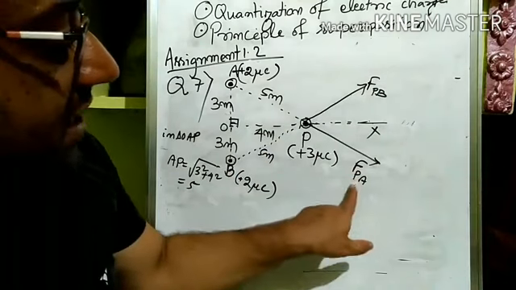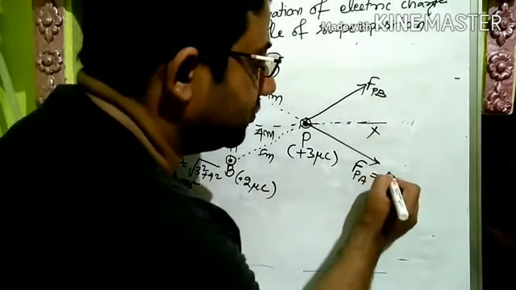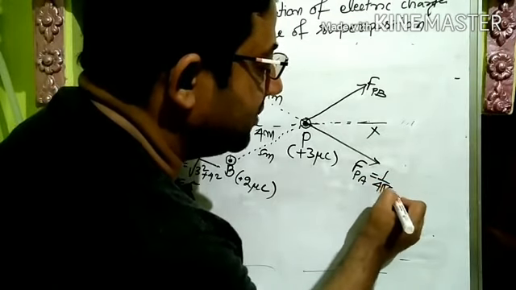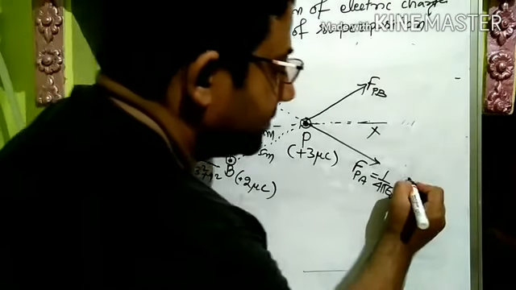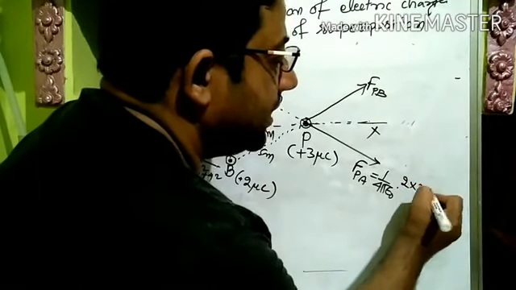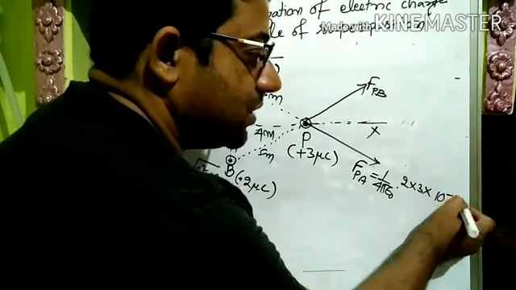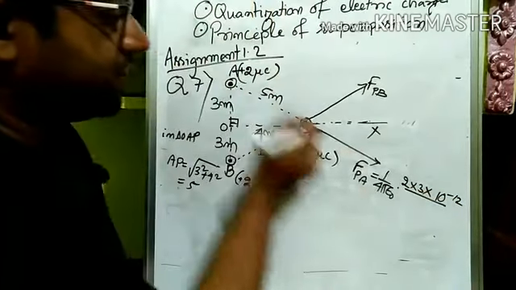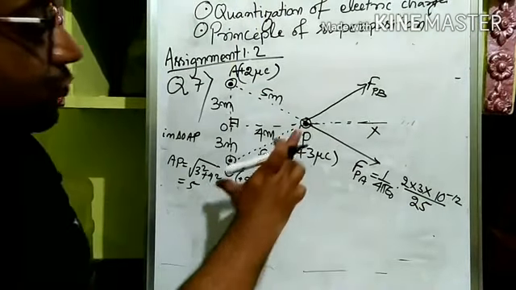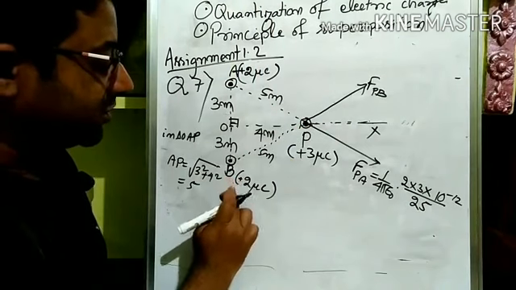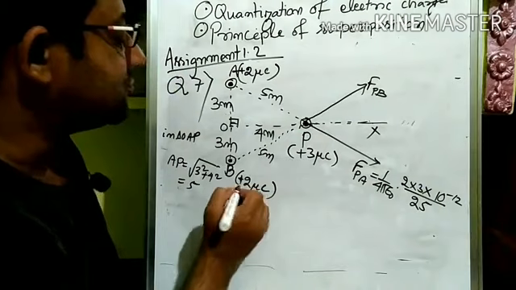That's why, what is FPA? According to Coulomb's law, FPA is equal to 1 by 4 pi epsilon naught q1 q2, 2 microcoulomb into 3 microcoulomb. So 2 into 3 into 10 to the minus 6 into 10 to the minus 6, so 10 to the minus 12, divided by r square, 5 square, that is 25, right? Similarly, FPB is equal to 1 by 4 pi epsilon naught q1 q2, again 2 into 3, the same thing. This also is plus, this also is plus.